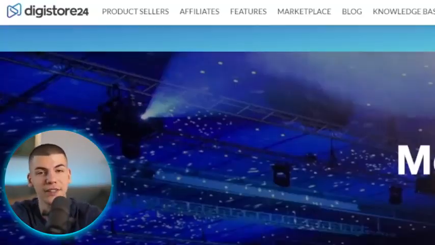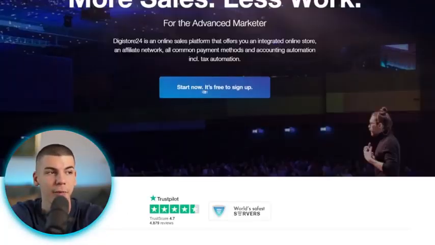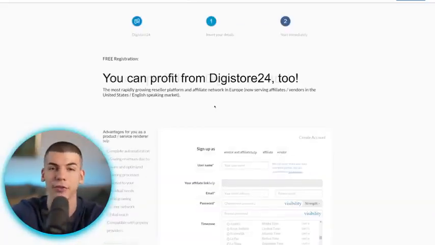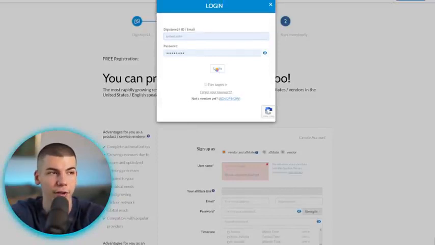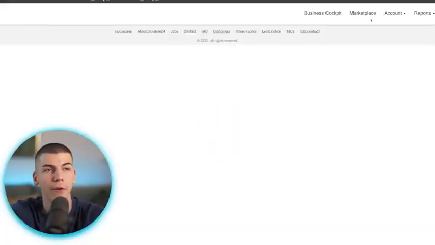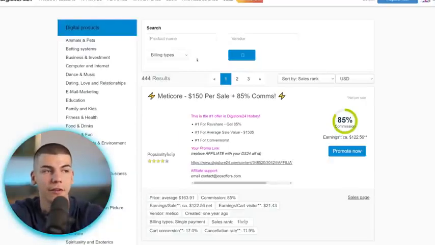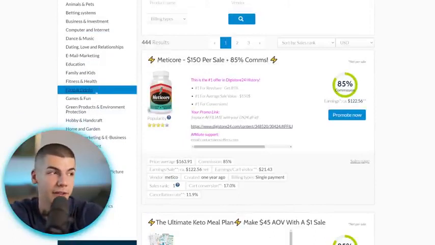So you can just go over to digistore24.com, which is an affiliate marketplace with thousands of different offers. You can register an account by pressing the Start Now button right over here, so it's absolutely free. Fill out some details about yourself and then log into your brand new account. Once you log in, go over to the marketplace, and there is one offer that you can promote inside of the Digistore24 affiliate marketplace that is actually going to get you some decent results.